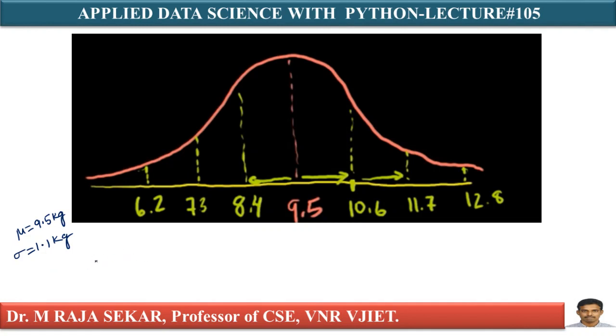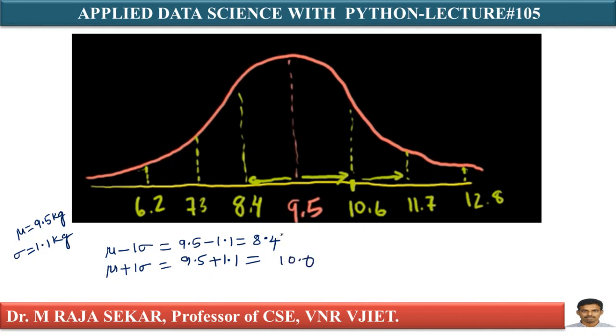Now let me try to identify one standard deviation, that is mu minus 1 sigma. What is my mu minus 1 sigma? 9.5 minus 1.1, that is 8.4. In a similar manner, mu plus 1 sigma, that is 9.5 plus 1.1, that is 10.6.